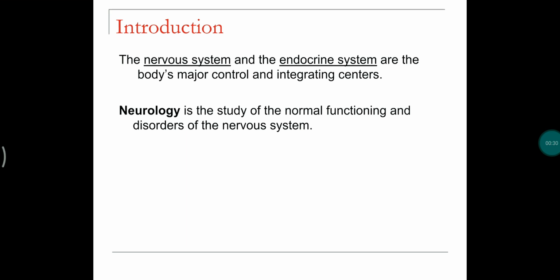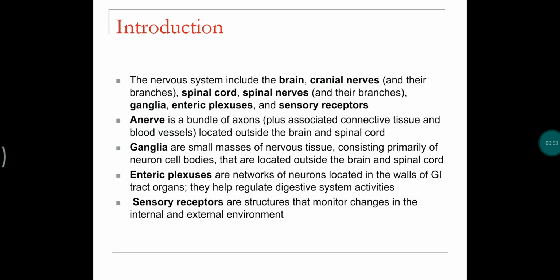The nervous system and the endocrine system are the major body systems present in our body which control and integrate the different types of functions of our body. And neurology is the science which mainly studies the normal functioning and disorders of the nervous system. The nervous system includes the brain, cranial nerves, spinal cord, spinal nerves, ganglia, enteric plexus, and sensory receptors.